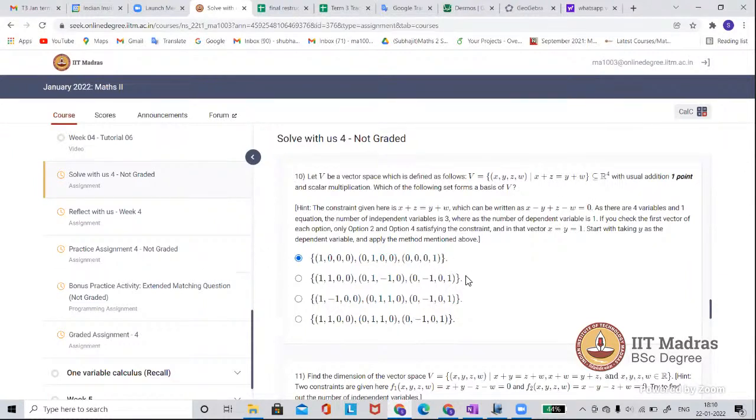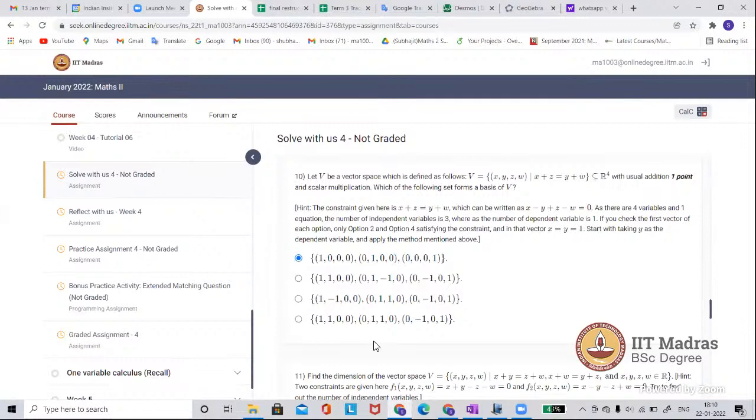So there may be some options where you can say that this set is a subset of V. The first thing is this is a set, so which of the following sets is a subset of V? First check this. The second thing is to check for linear independence and dependence.